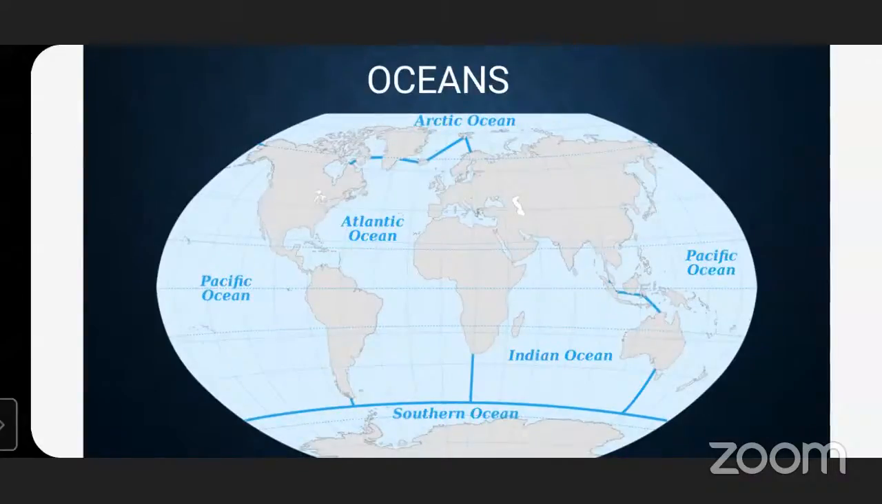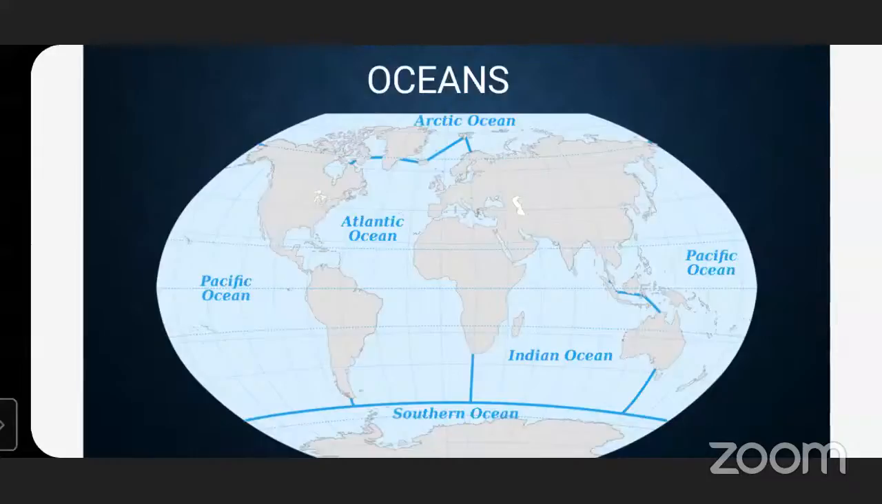Okay, in total there are 5 oceans. Can you tell me what is the taste of this ocean water, sea water? Is it fresh water? Can we drink that? No. Why can we not drink that? Teacher, it is salty. Very good. Yes, it is salty. So we cannot use it for drinking purposes.